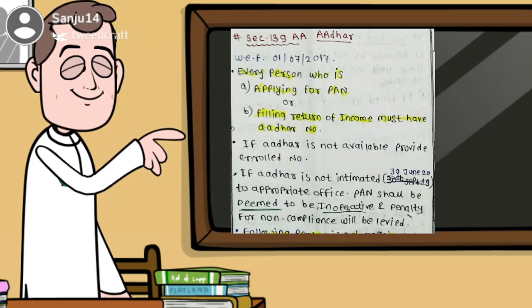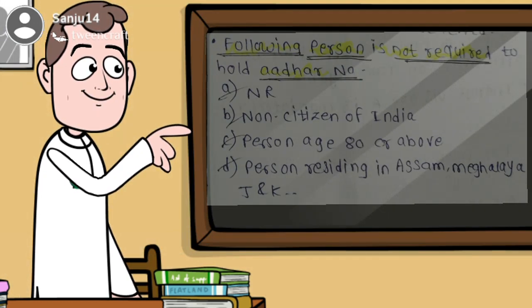Section 139AA, Aadhaar. With effect from 1st July 2017, every person who is applying for PAN or filing a return of income must have an Aadhaar number. If Aadhaar is not available, then provide the enrollment number. If Aadhaar is not intimated to the appropriate office, PAN shall be deemed to be inoperative and a penalty for non-compliance will be levied. The following persons are not required to hold an Aadhaar number: first, a non-resident, then a non-citizen of India, a person aged 80 or above, and a person residing in Assam, Meghalaya, and Jammu and Kashmir.